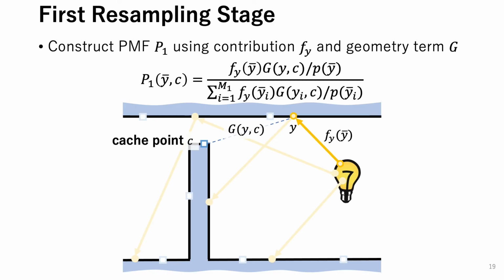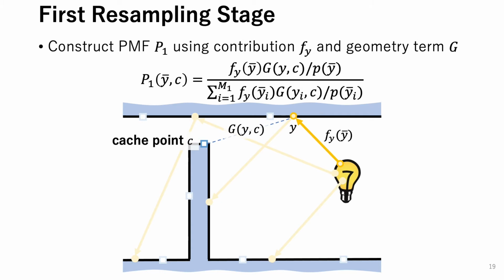Now I would like to explain the algorithm of our two-stage resampling. In the first resampling stage, we construct the PMF P1 using the following equation, where Fy is the energy of the light subpath y bar, P is the path density of the light subpath y bar, and G is the geometry term between the cache point C and the light subpath vertex y.